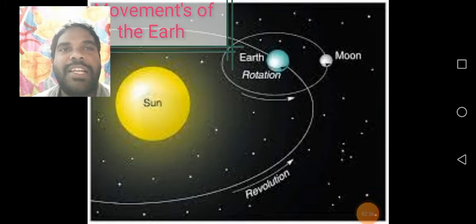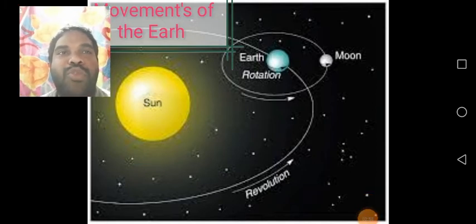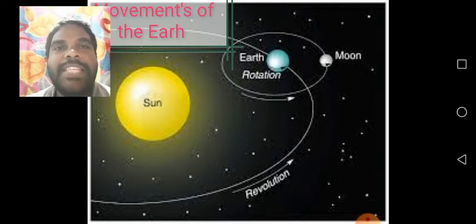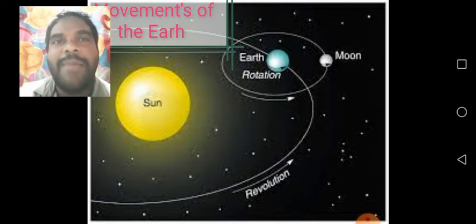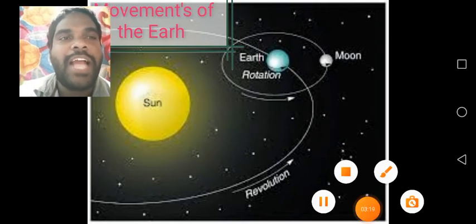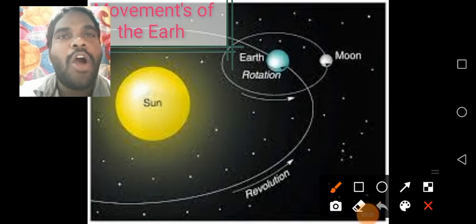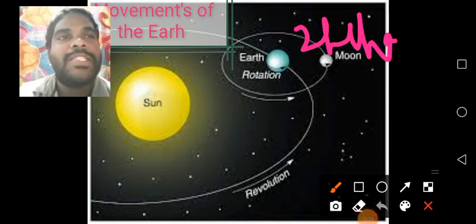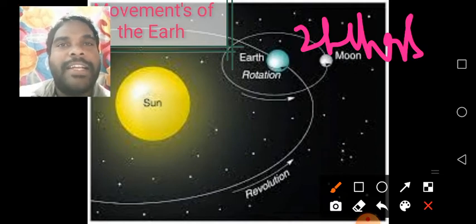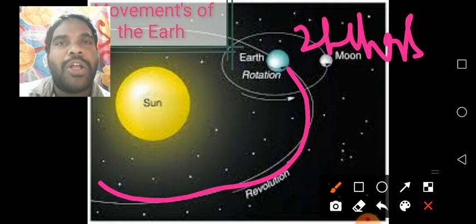See the diagram, children. Here are the sun, the earth and the moon. Here they are given the rotation and revolution. See, children, how much time does the rotation of the earth take? To complete one rotation it takes 1 day or 24 hours. Understand, children? The earth rotates on its axis, and it is completed in how much time? 24 hours.